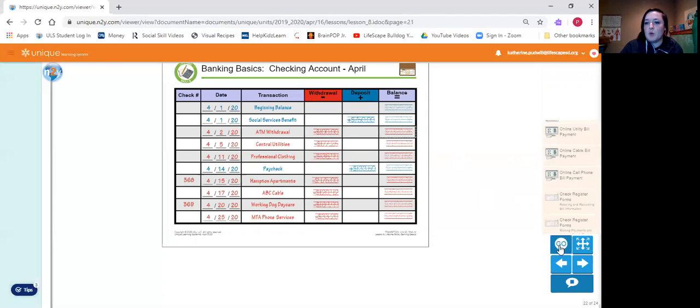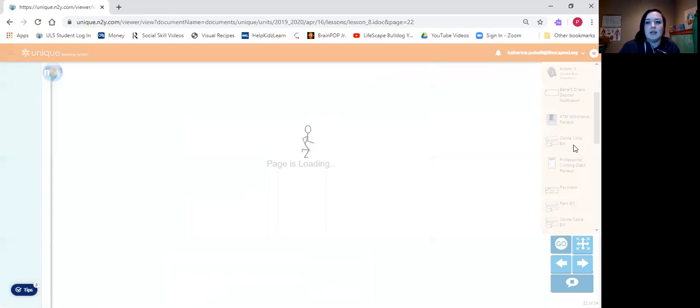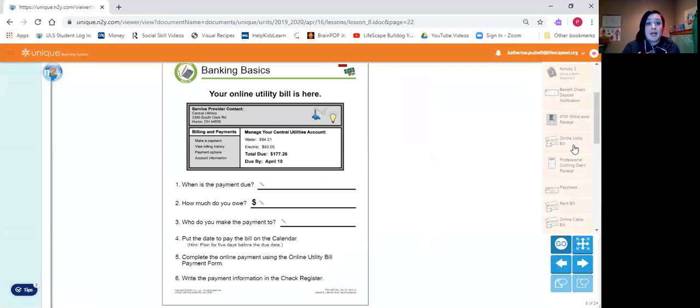We're gonna go back and pay one bill, and then we will be done with this lesson for today, and we'll pay a couple more bills tomorrow. Our first bill today is an online bill. I pay most of my bills online, so on the computer. You can also write a check and put it in an envelope to mail to pay a bill, and we will practice doing that tomorrow.